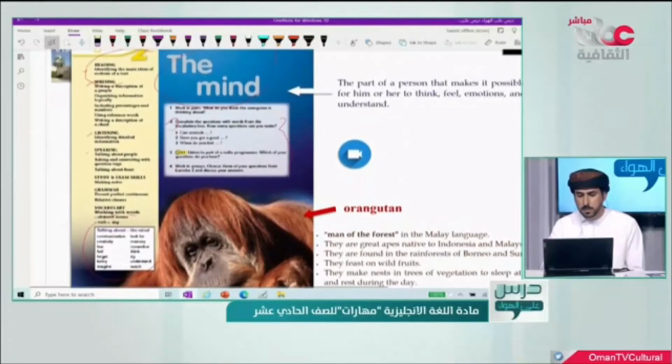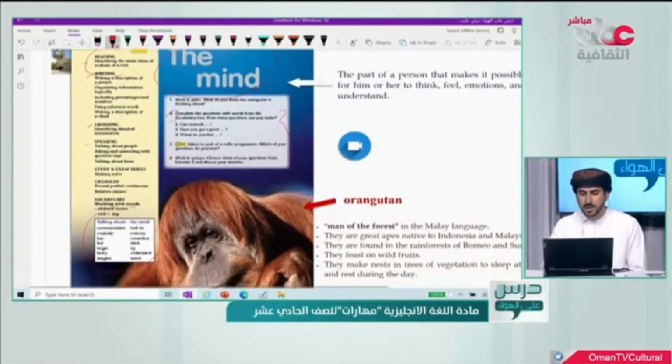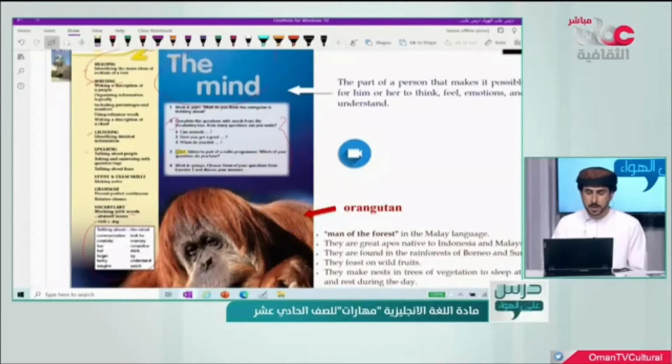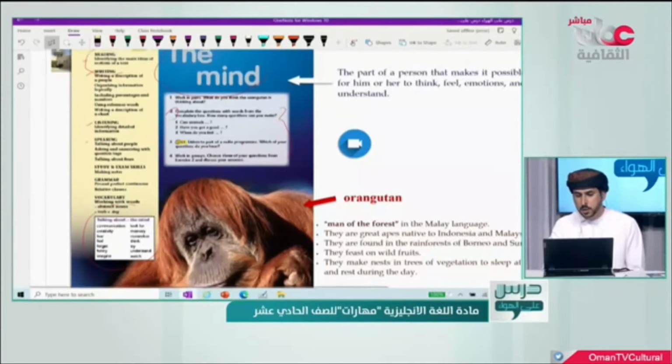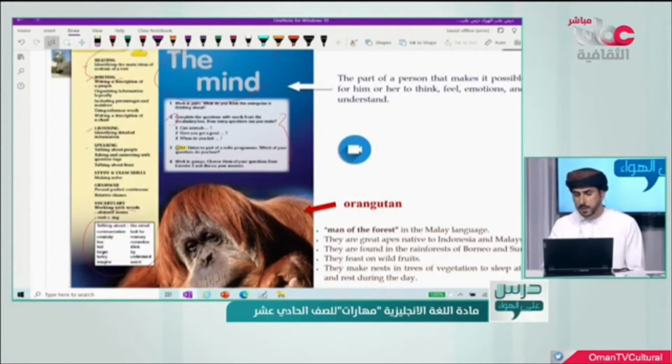Now, we need to ask ourselves an important question here. What is the relationship here between the mind, which is the title, and the animal here? Why did they choose to bring a photo of an animal, and we are talking about the mind? Because we know that the mind is one of the special features of human being. Actually, there is a link here between these two things. But before we explain this, I want you to watch this.